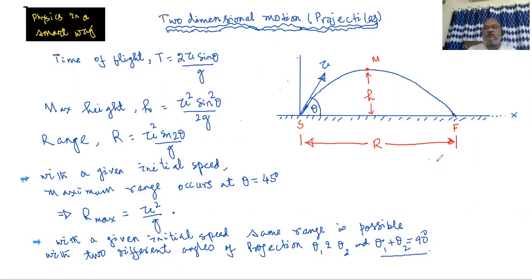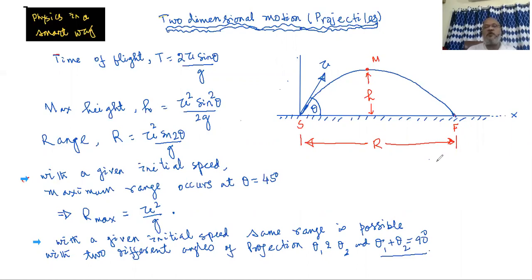Today's topic is an issue of two-dimensional motion. So far as two-dimensional motion is concerned, the most popular two-dimensional motion that a student sees is projectile motion.